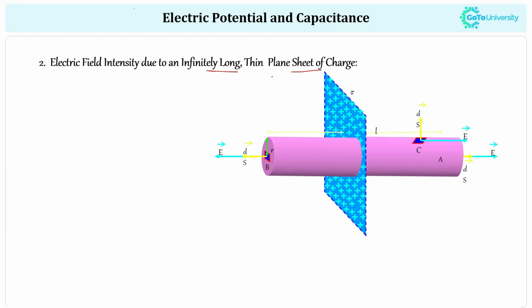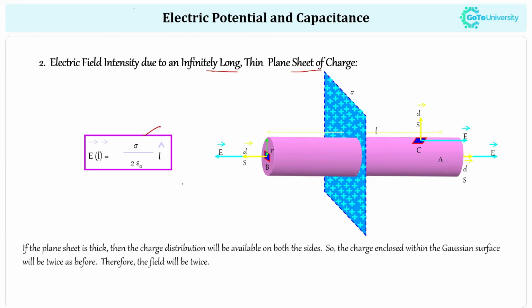Here it's known that the expression used for electric field intensity in this case is sigma divided by 2 epsilon naught. If the plane sheet is thick, and the charge distribution is available on both sides, then we use E equal to 2 times sigma divided by 2 epsilon naught, because sigma here represents the charge distribution. So the 2 will get cancelled, and we get this expression, right?